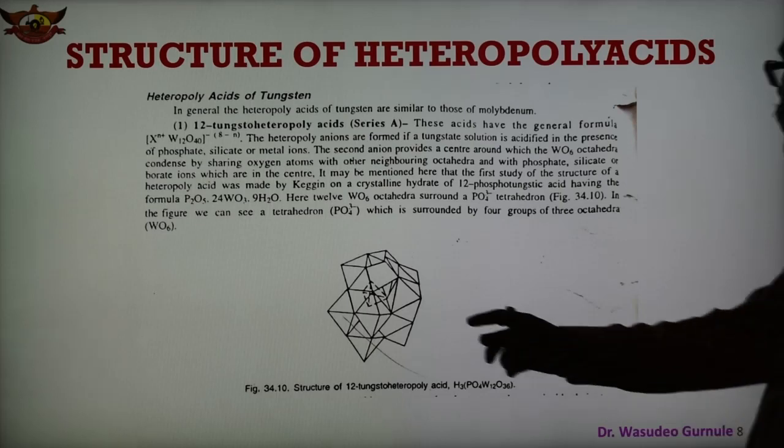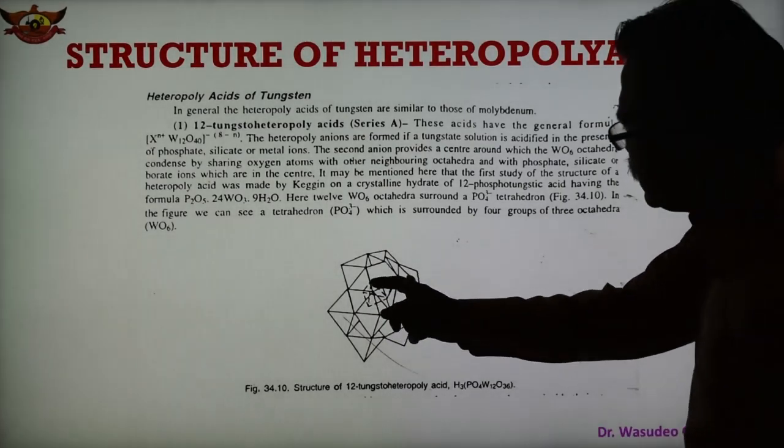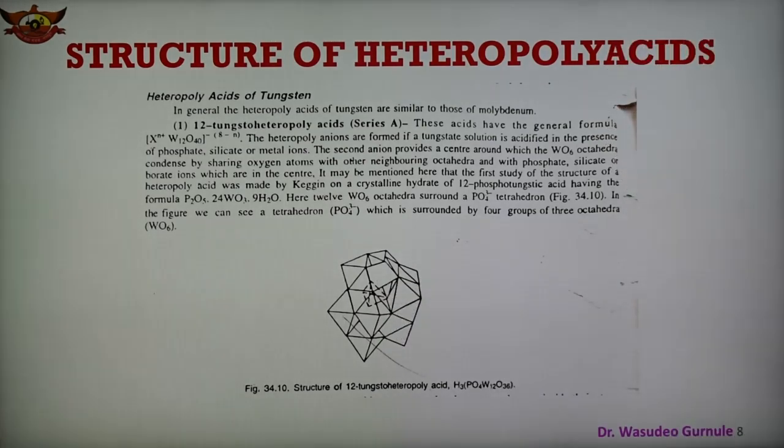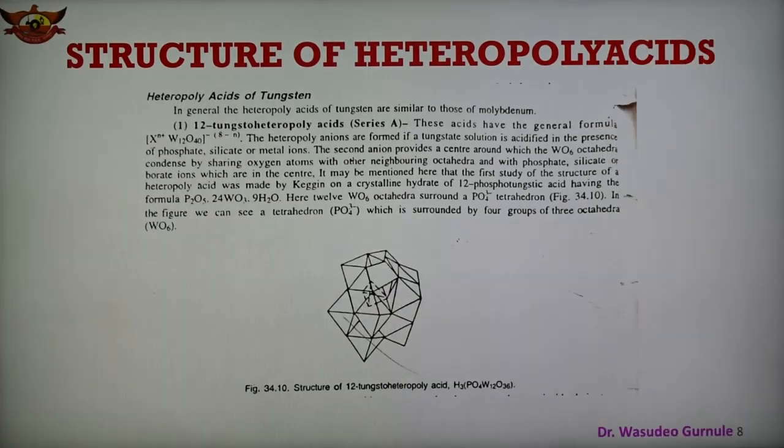So here is a tetrahedron. The phosphate tetrahedron is shown by the dash. This is the tetrahedron, and WO6 octahedra surround this. Here is another octahedra, around this tetrahedra of the phosphate, which is shown in this figure. So the figure shows the structure of 12 tungsto heteropoly acid. The formula is